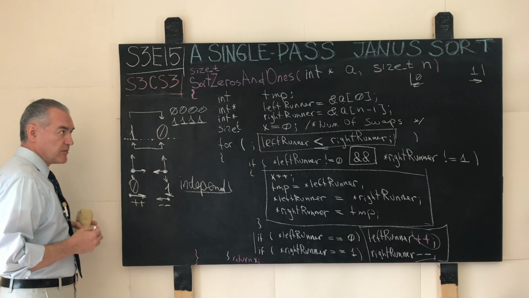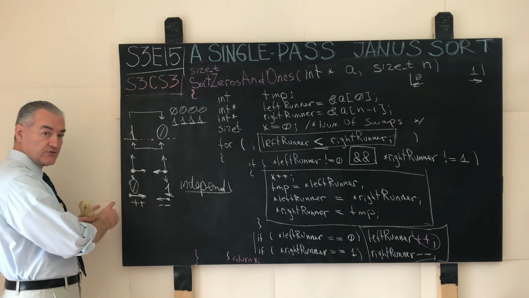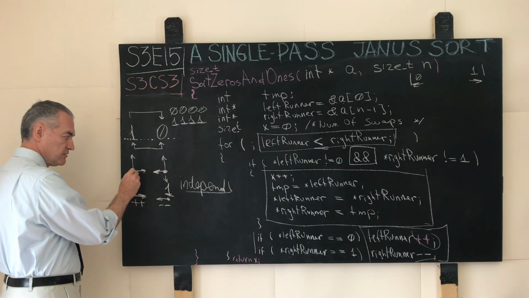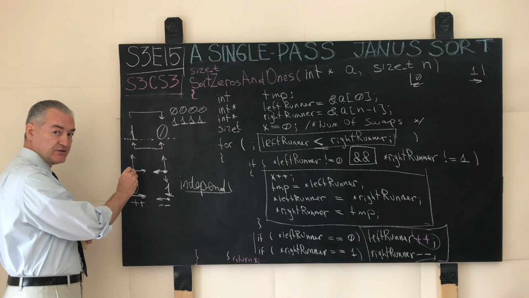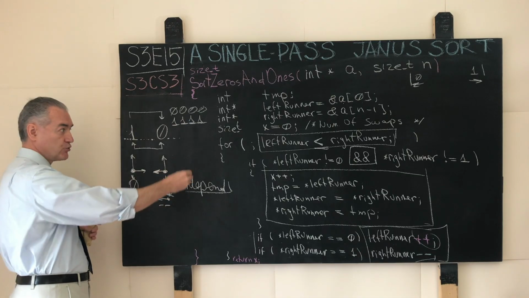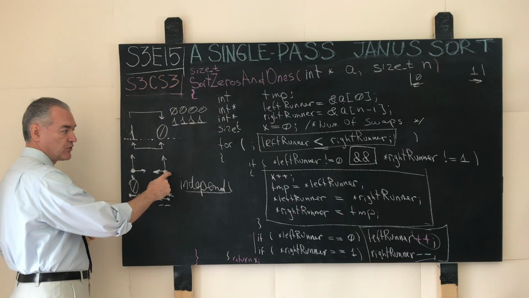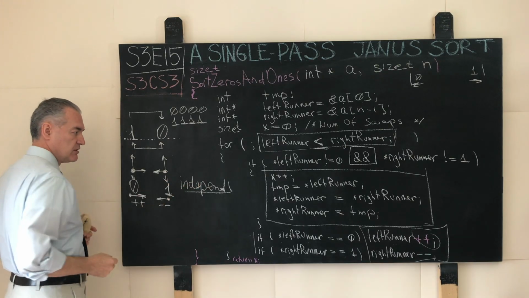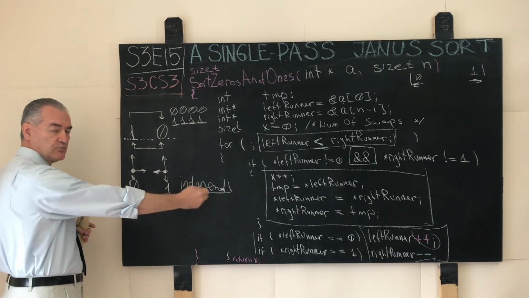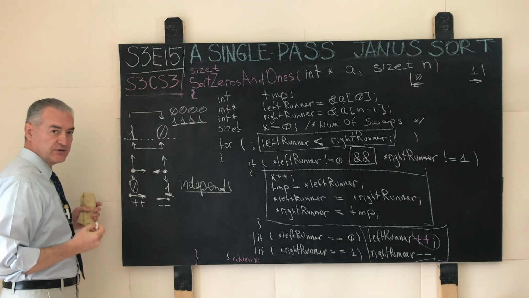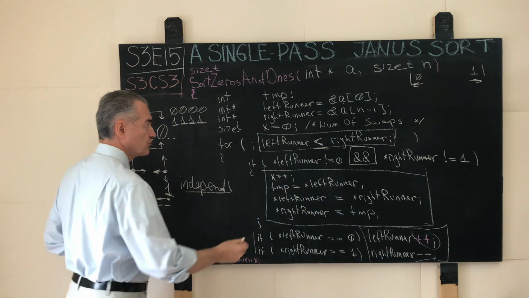Here again, we do the same thing. We introduce two runners, the left runner and the right runner. The left runner will advance through the input container rightward towards the perceived or logical end of this container, and the right runner will start at the rightmost position in the container and move leftward towards the perceived beginning of the container, and we do so with these lines of code.